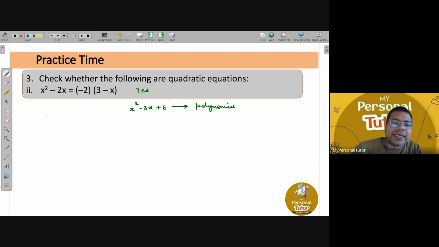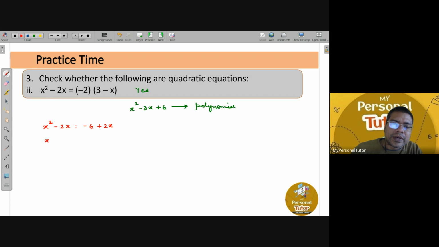So now if you understand here, this equation is given to you as x square minus 2x, and on the right hand side, if you open the bracket, minus 2 into 3 is minus 6, and minus 2 into minus x is plus 2x, right? Now what you have to do, bring everything on the left hand side of the equation.